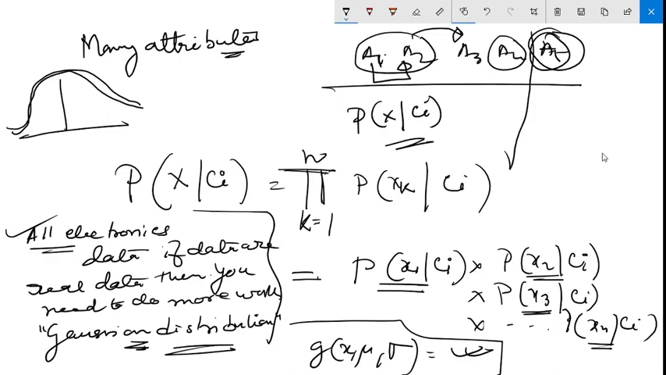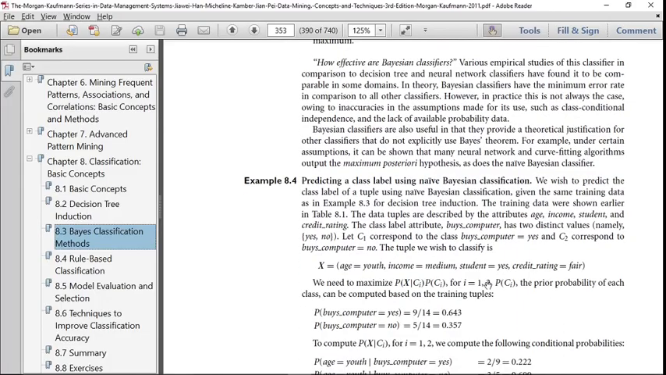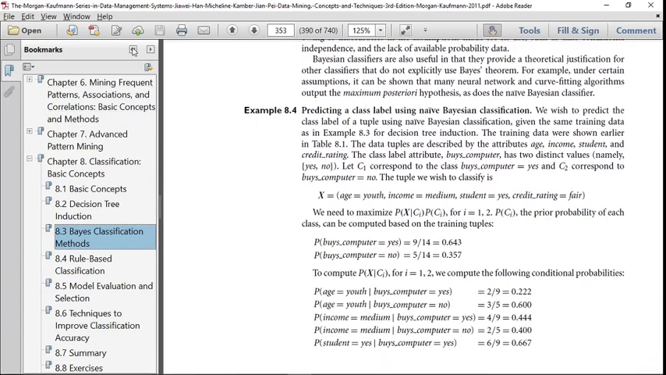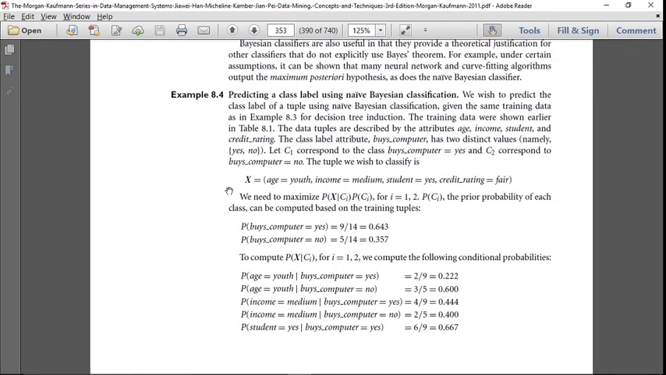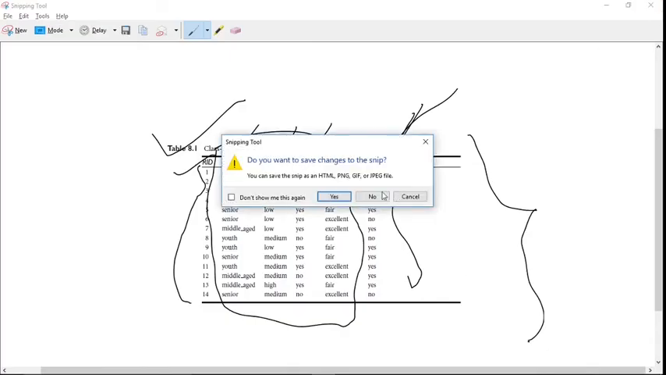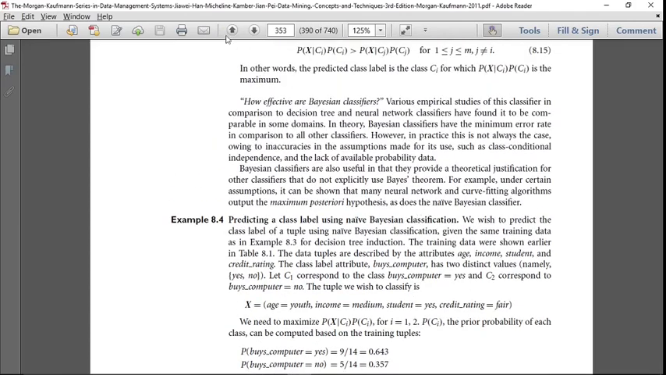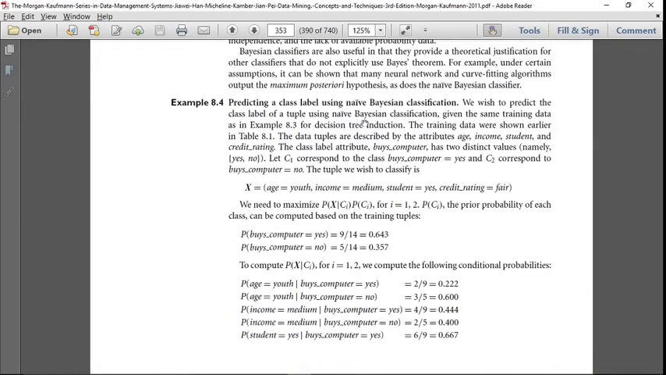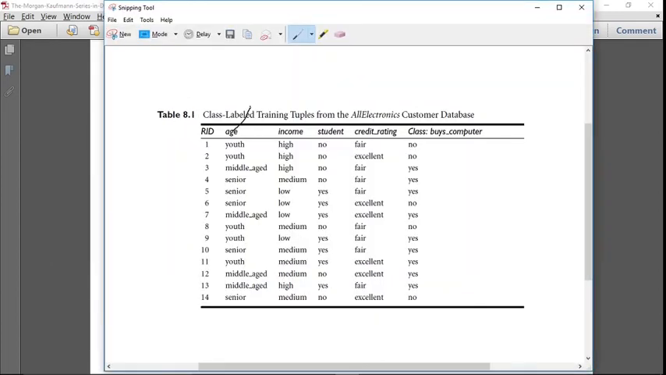So now let us go to the data set again, or let us come to the point. What is the given problem? The given problem is, this is my unknown tuple. Okay, I have discussed everything. So I'll just simply copy the data set again. We have X. Predicting a class label using naive Bayes classification, we want to predict the class label of a tuple using naive Bayesian classification, given the same training data that has been given in the table. The data tuples are described by the attributes age, income, student, credit rating. This is the final class that you have to predict.